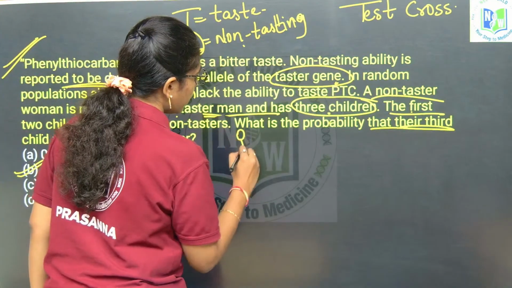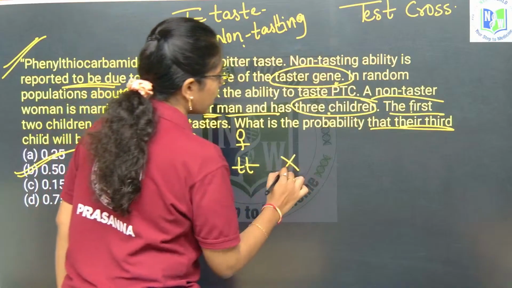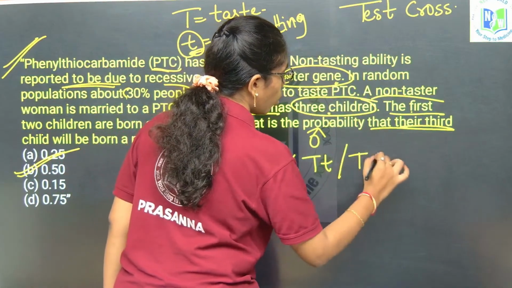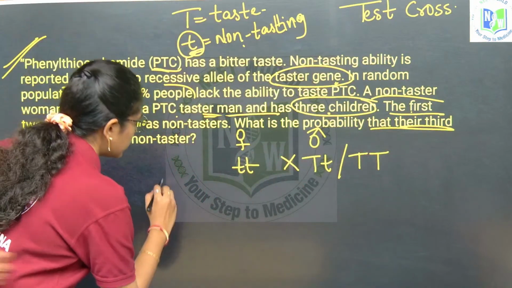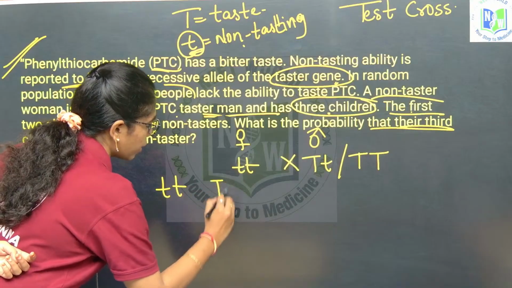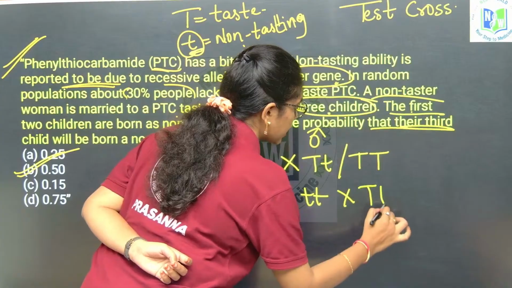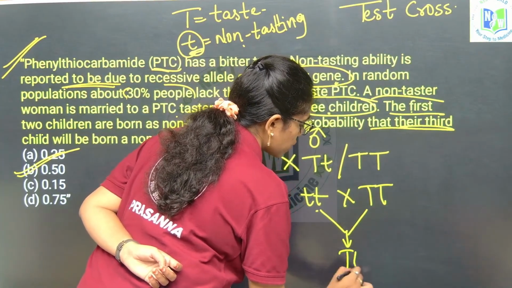So the female is definitely having homozygous recessive alleles and the male is having heterozygous dominant or homozygous dominant. Cross with both of them and you will get. First let us do with homozygous, so definitely we will get all the alleles as capital T small t only.